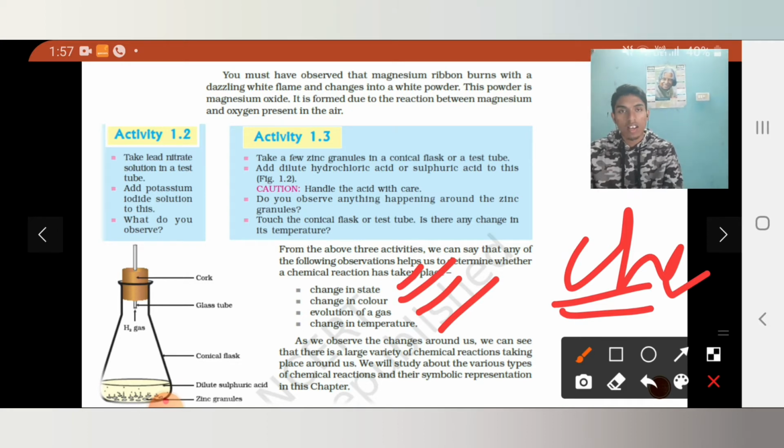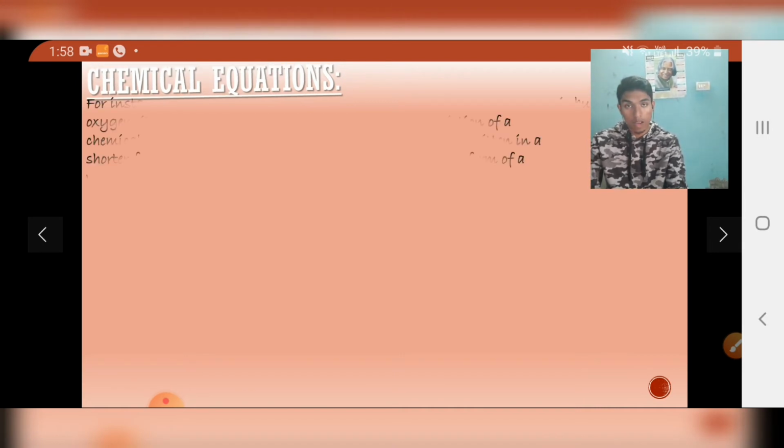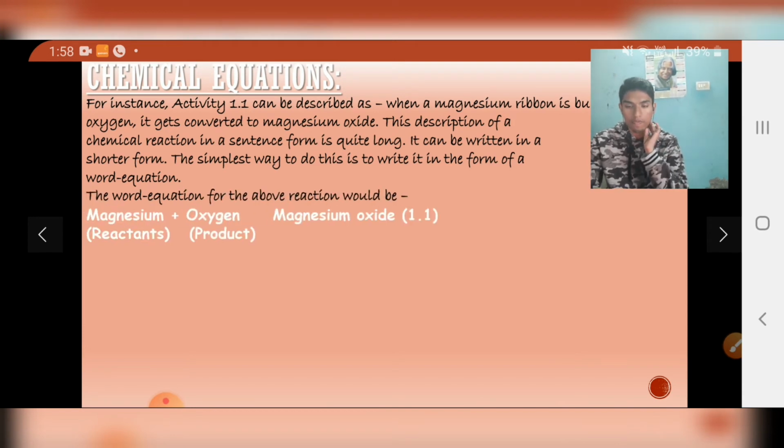So as we observe the changes around us, we can say that there are very many chemical reactions taking place around us. We are not aware of many reactions which are happening. We are aware of only a few chemical reactions. Okay, so now we are going to study what a chemical equation is. We have learned what a chemical reaction is till now. What is a chemical equation now?